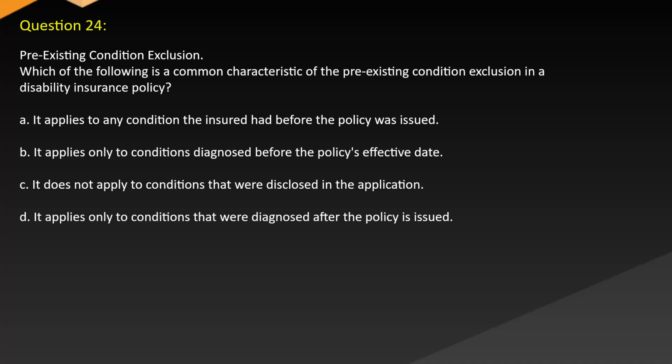Question 24. Pre-existing condition exclusion. Which of the following is a common characteristic of the pre-existing condition exclusion in a disability insurance policy? A. It applies to any condition the insured had before the policy was issued. B. It applies only to conditions diagnosed before the policy's effective date. C. It does not apply to conditions that were disclosed in the application. D. It applies only to conditions that were diagnosed after the policy is issued.